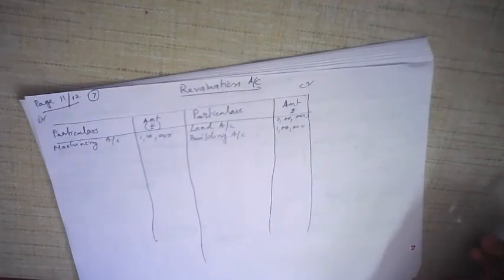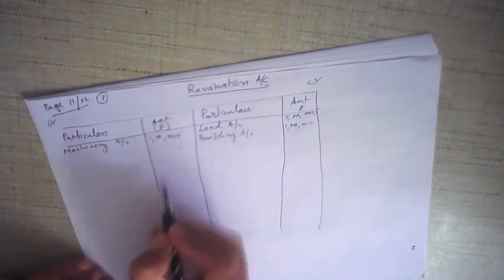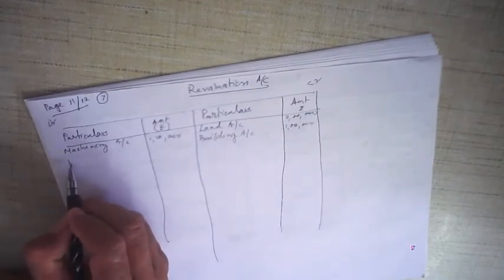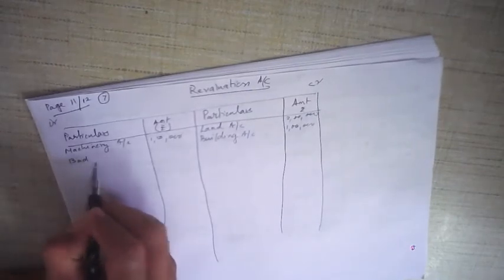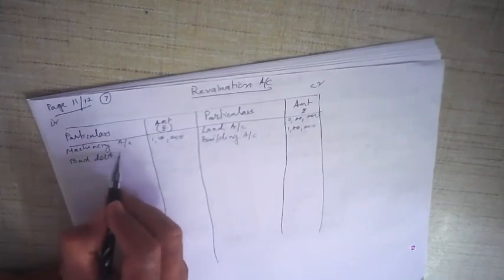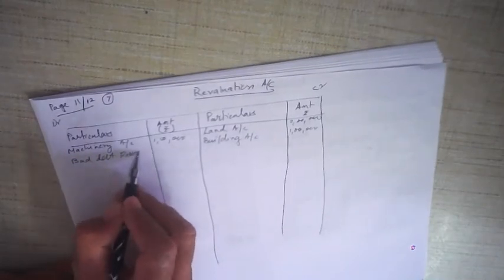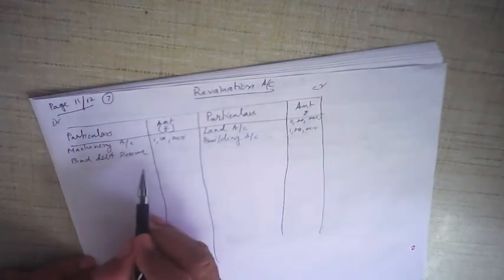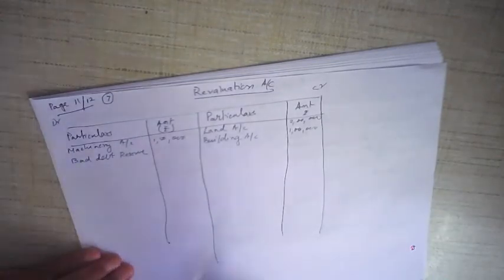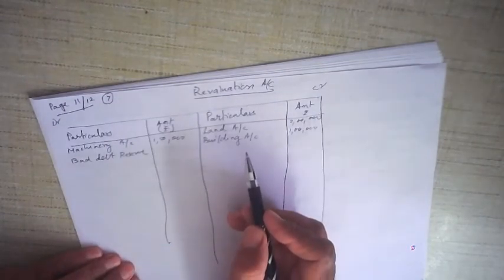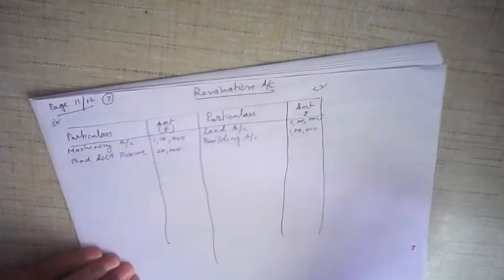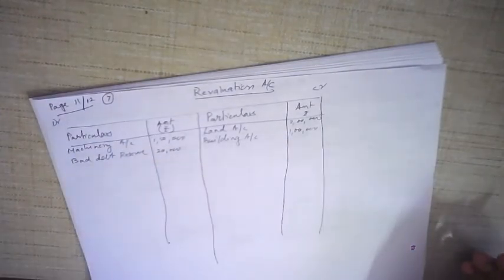That means bad debt reserve is supposed to be maintained at 20% on debtors. Remember, bad debt reserve is a liability, and on debtors, 20% would be 20,000.